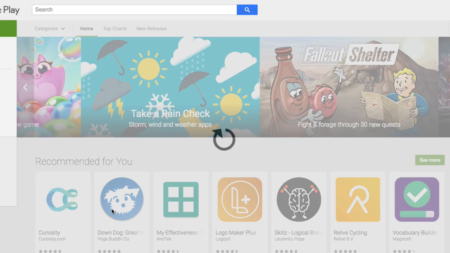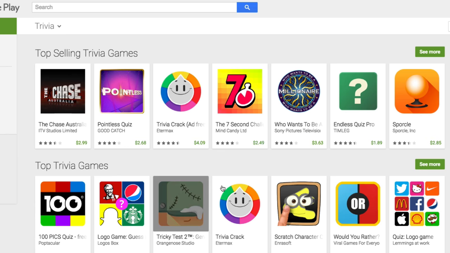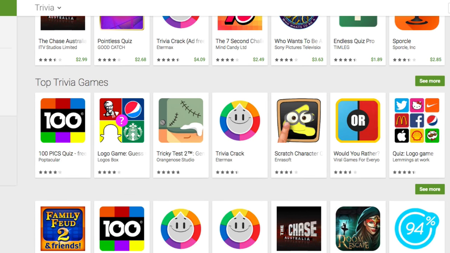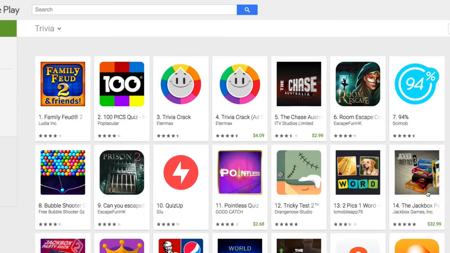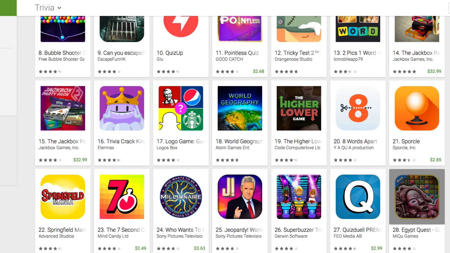This is very important. Initially, one of the things I'm going to see is all the ones that are popular, and obviously we know that many of these are huge, like quiz logo games, logo game, they're pretty big games. And obviously we don't want to compete against them automatically, we just want to come up with ideas. So I'm going to click see more to see what happens. And here are all these apps that we know are super famous.